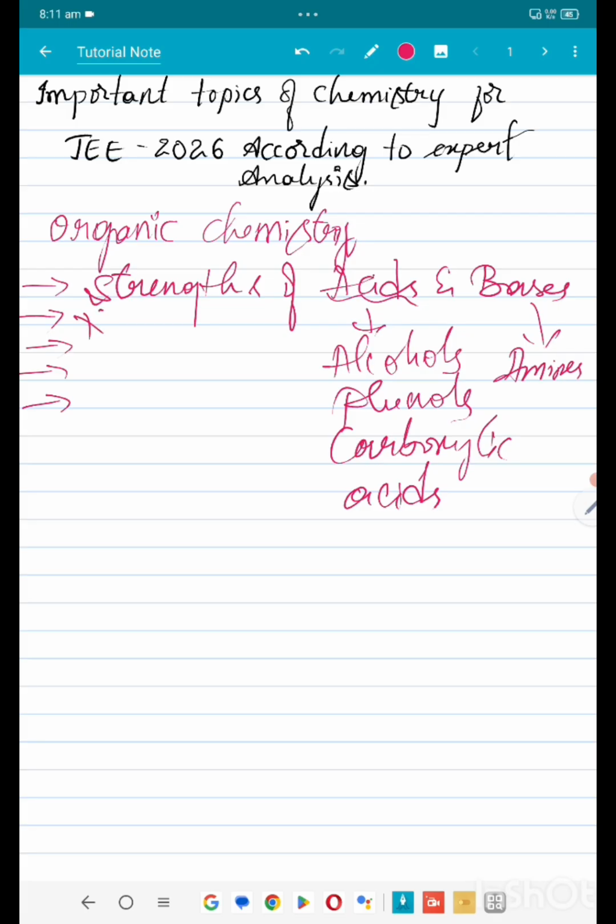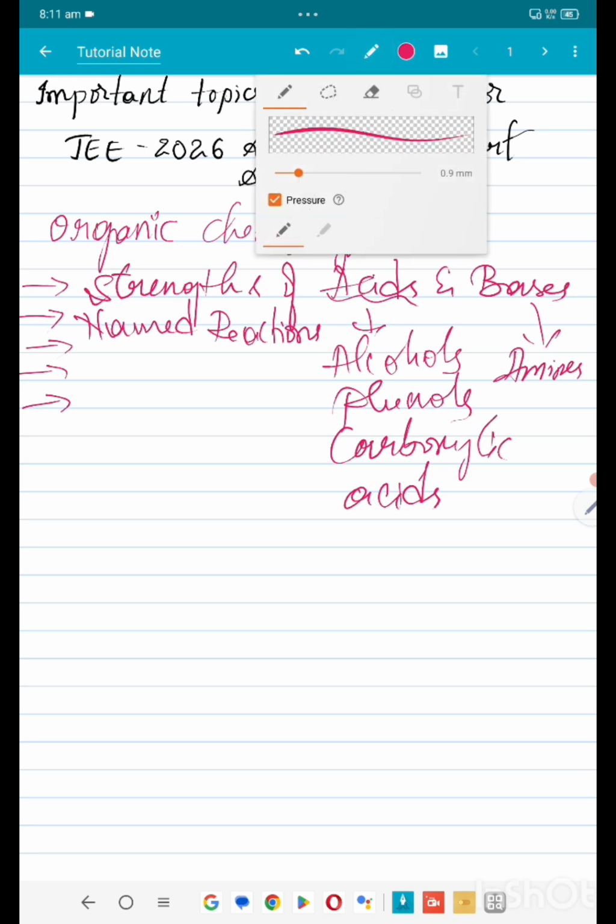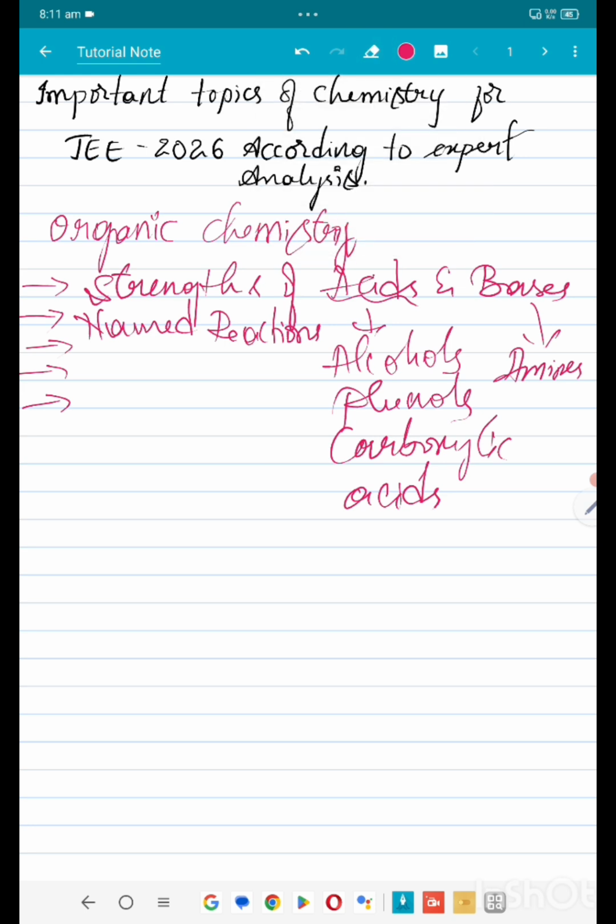Then, no doubt, named reactions, this is very important, all named reactions. And let me just clear this part here, or let me take it a little bit down there.